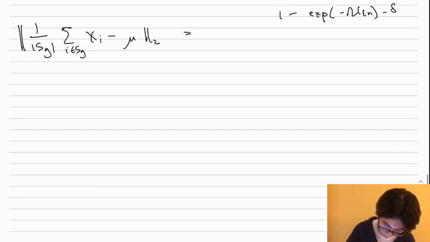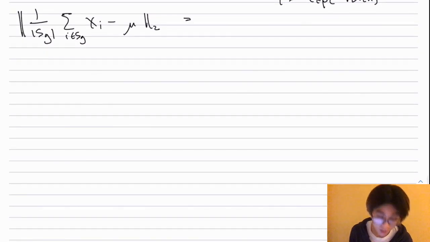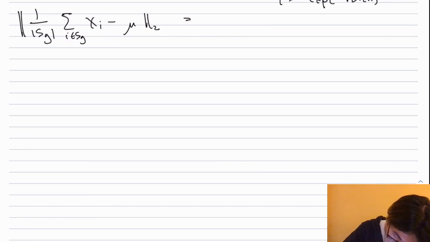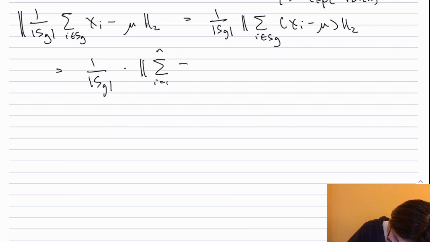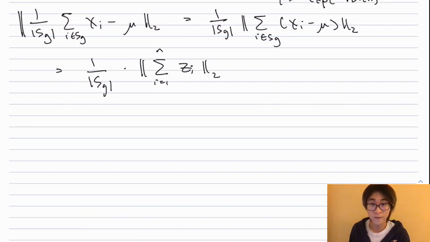So let's see this. First we wanted to prove that the empirical mean of the sample is close to mu. This follows because I can rewrite this by pulling out the 1 over size of S sub good, and this is the sum over i in S sub good of Xi minus mu. But this is also just 1 over size of S good times the sum from i equals 1 up to n of Zi, just because if i is not within S sub good, then Zi is 0.